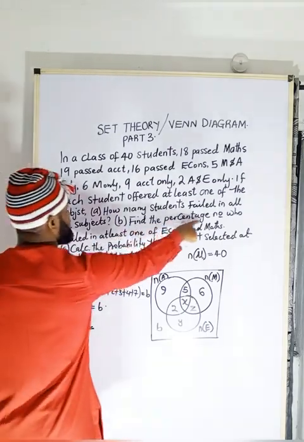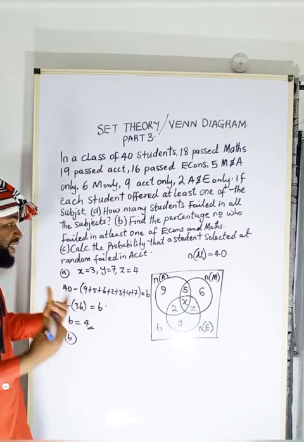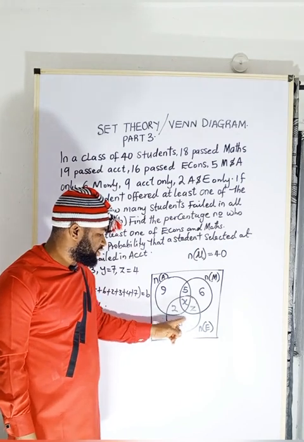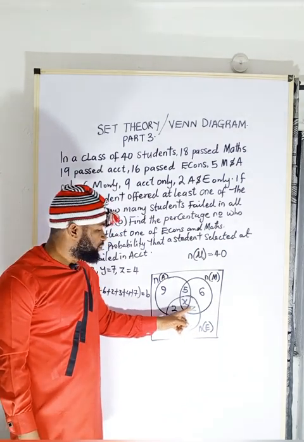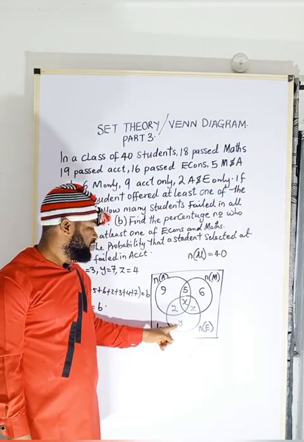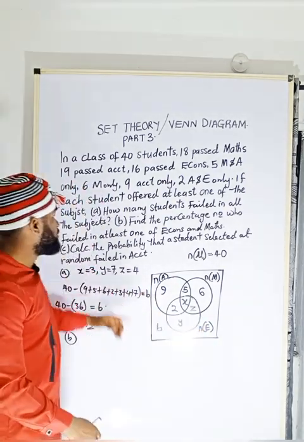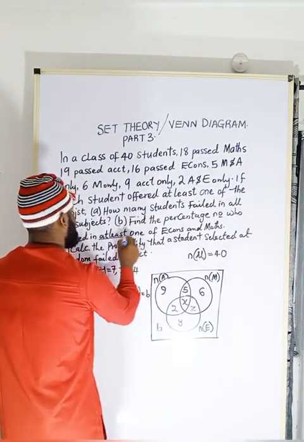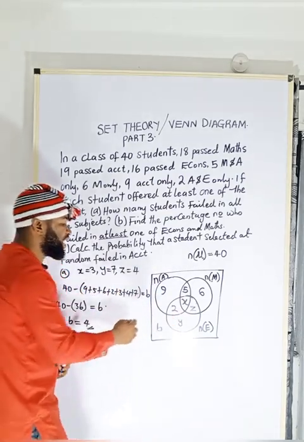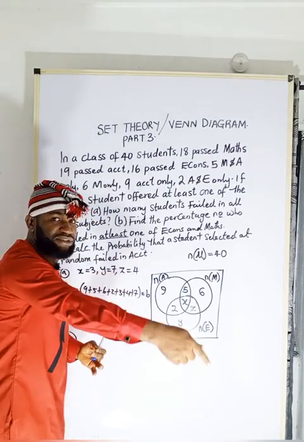The B says, find the percentage number who failed in at least one of economics and maths. This is very important. At least one of economics. You know, if you come here, you realize that this Z is 4. This 4 passed maths and economics. This person passed economics only. So there are people that pass only economics, and there are people that pass economics and other subjects. And now this word, at least, means 1 and above. At least means 1 and above. So it's either you pass economics only or you pass economics and other subjects.